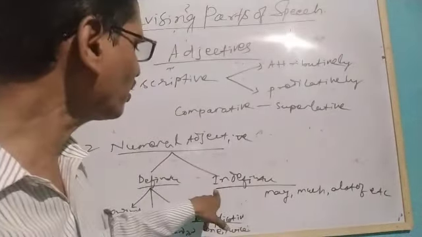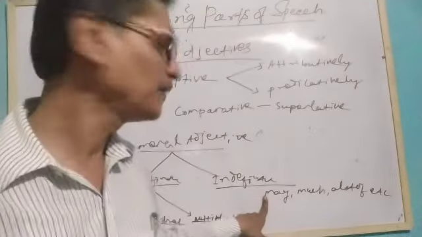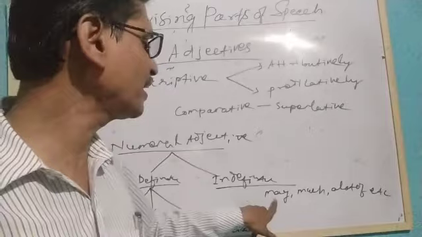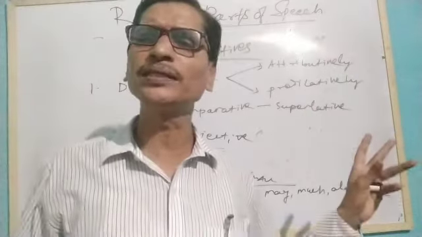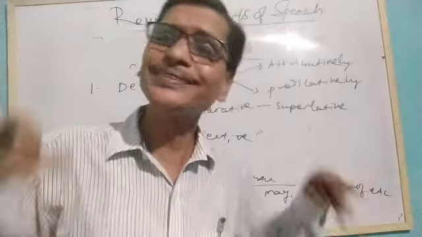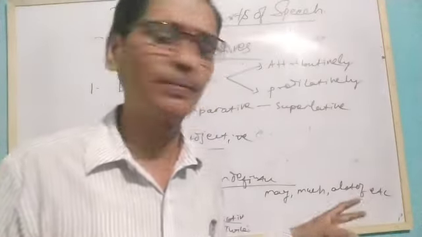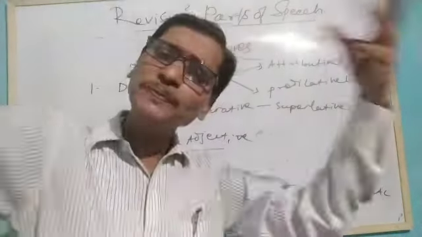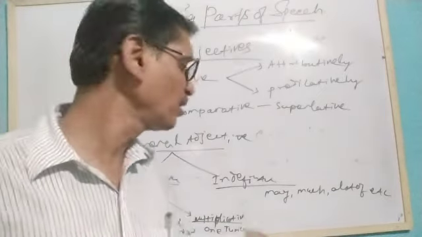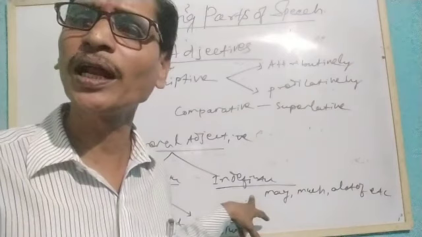But when we are talking about indefinite numeral adjectives, there can be many. I have many students. Exact numbers we don't know. He has much knowledge. Exact amount or quantity we don't have. So there are a lot of students. Means exact numbers we don't know, but functioning as a number. So they are indefinite numeral adjectives.